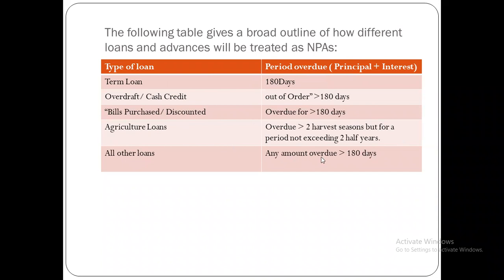For all of the loans, any amount overdue 180 days means before 180 days we have to repay the loan, between 1 day and 180 days. This is the broad outline of how we have to repay the loan in different time periods to the organization.